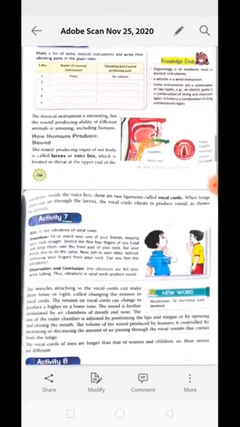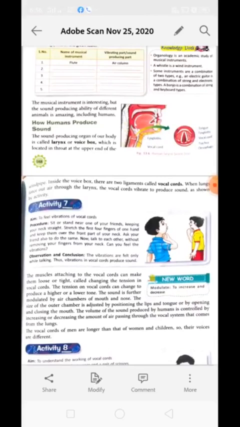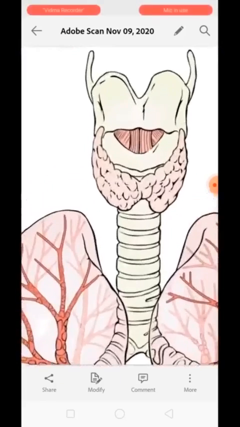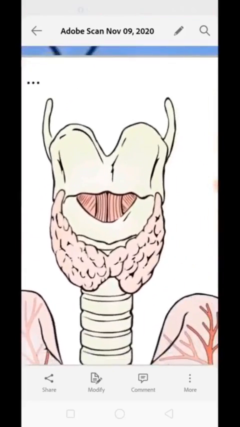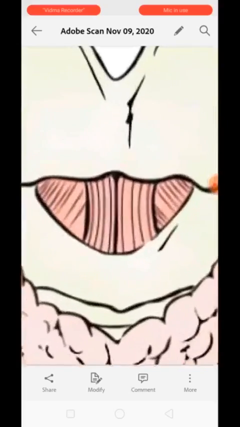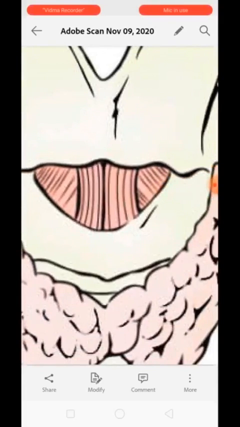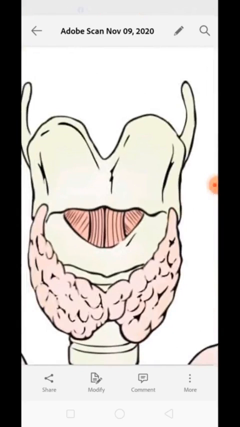Okay, now next is how humans produce sound. Humans produce sound with the help of the vocal cords, which are present at the top of the windpipe. You can see over here, at the top of this windpipe, this organ is present in the throat region of every person, which creates the sound. You can see in the center two band-like structures, which are called vocal cords. The vibration of these vocal cords creates sound. The sound producing organ of our body is called the larynx, which is present at the top of the windpipe.